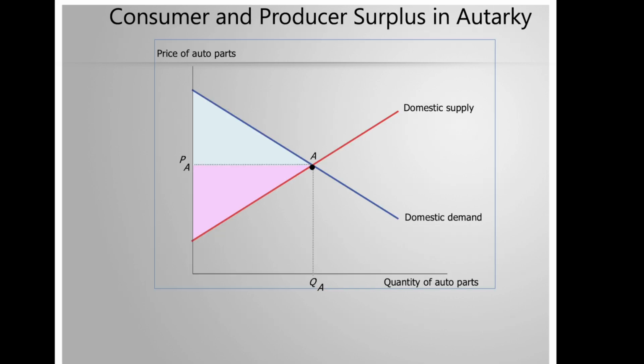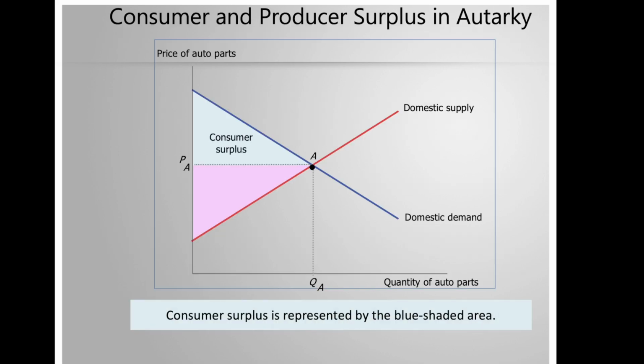So here's an example of consumer surplus and producer surplus when the price is PA. PA just means we're in autarky, price in autarky, and QA is quantity in autarky. Here we see the market that is in equilibrium, where the price is driven by the equilibrium, and so we have consumer surplus and producer surplus that are maximized under these conditions.